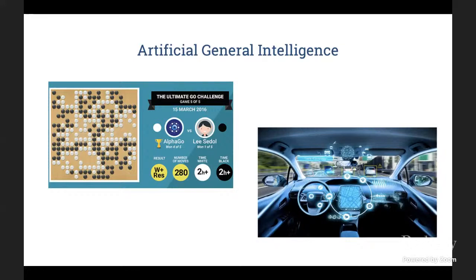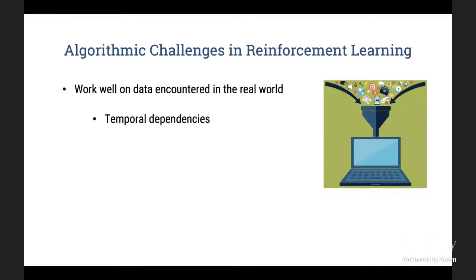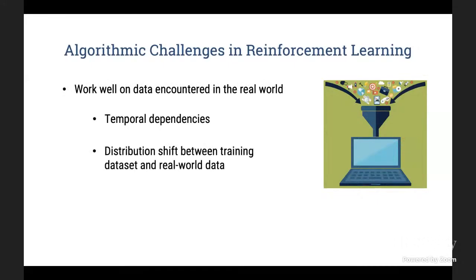So in this talk, I'll give a brief overview of some of the big challenges in achieving these goals and even more ambitious goals, and some techniques that have been developed to address them. So what are some algorithmic challenges in reinforcement learning? First, it should work well on data encountered in the real world. And this includes data with temporal dependencies and when there's distribution shift between the training data set and the real world data. And also in general, algorithms should be data and computationally efficient.